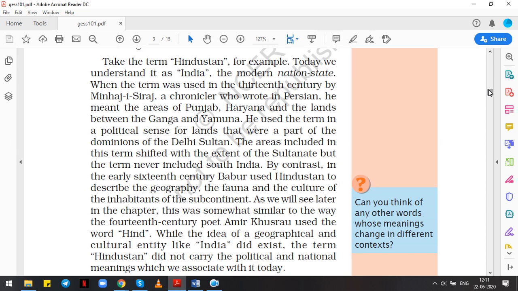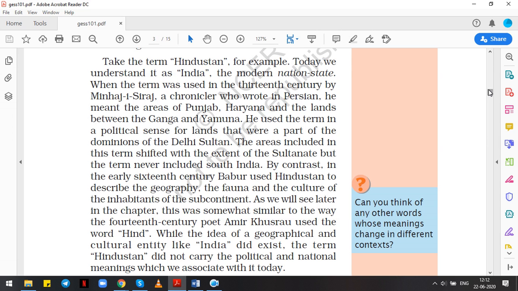We can also take another example of the term Hindustan. When the term Hindustan was used for the first time in the 13th century by Minhaj-i-Siraj, who was a chronicler, he wrote in Persian. At that time, Hindustan included the areas of Punjab, Haryana and the land between Ganga and Yamuna. He only used Hindustan for that part. South India was never included in this part of Hindustan.